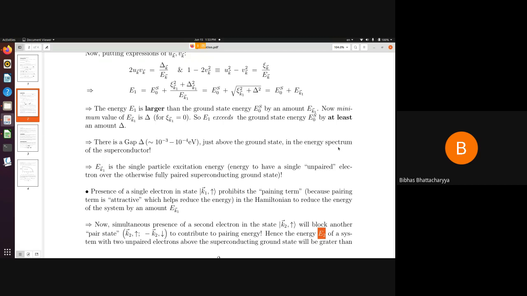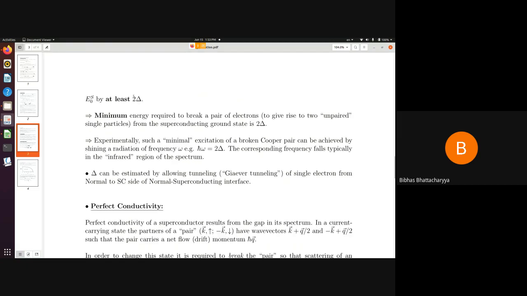And there are 2 electrons which are unpaired. This system will have an energy excess to the superconducting ground state energy for the n particle system. And this energy E2, corresponding to these 2 single particle states above the superconducting state, will exceed the superconducting energy by at least 2 delta. It will be greater than or equal to 2 delta.